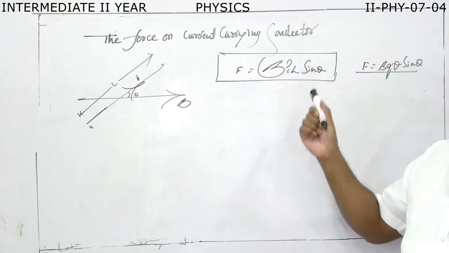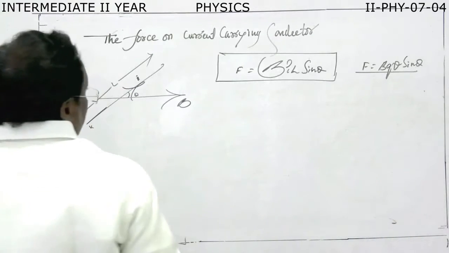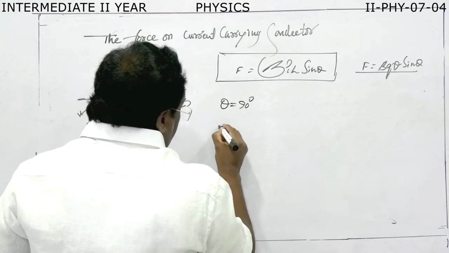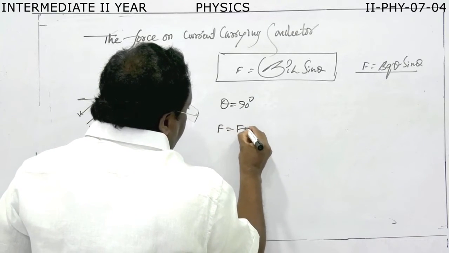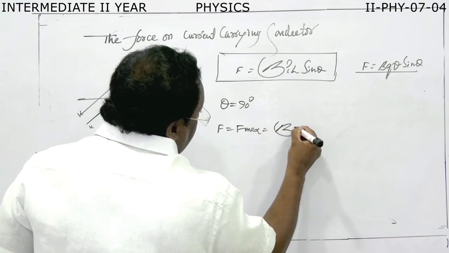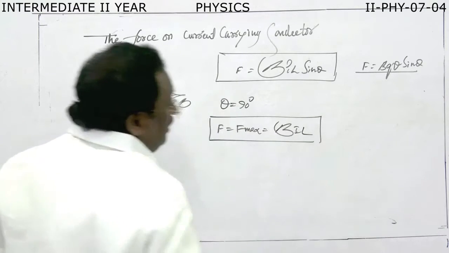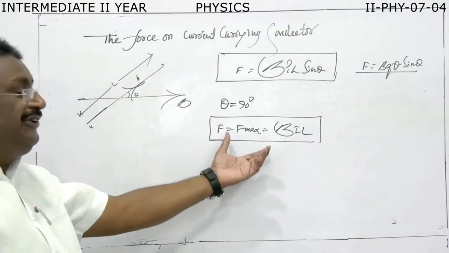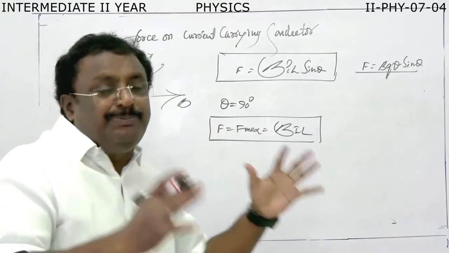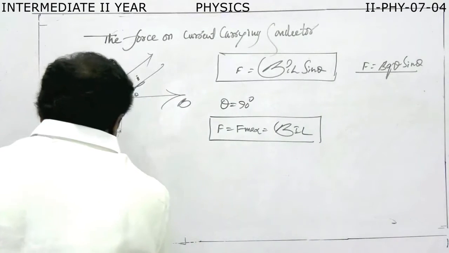If theta is equal to 90 degrees, then what happens? F becomes maximum. F max equals BIL. The maximum force on a current carrying conductor in a magnetic field is when the conductor is placed exactly perpendicular to the magnetic field like this.